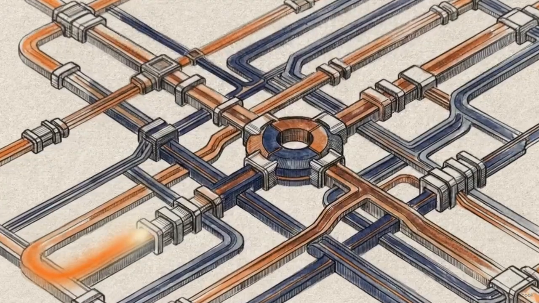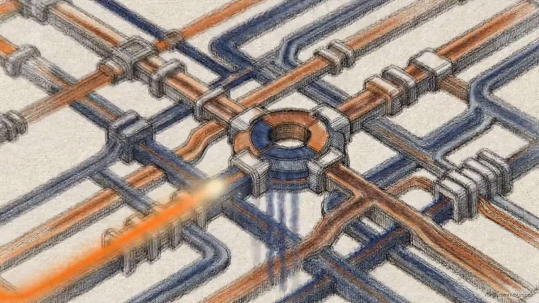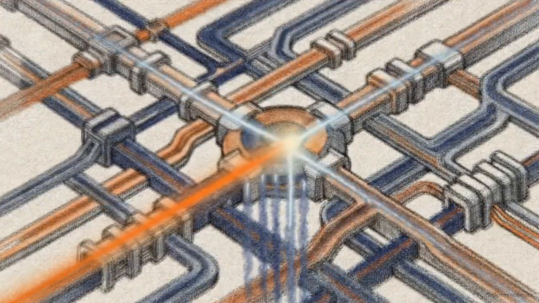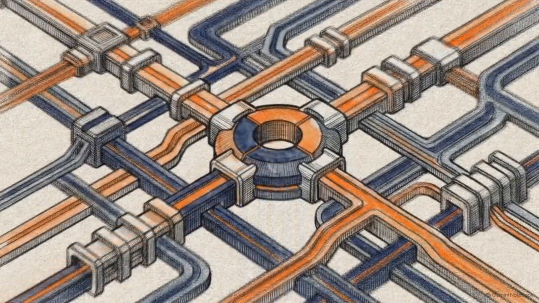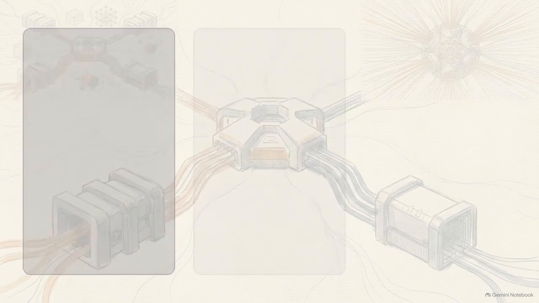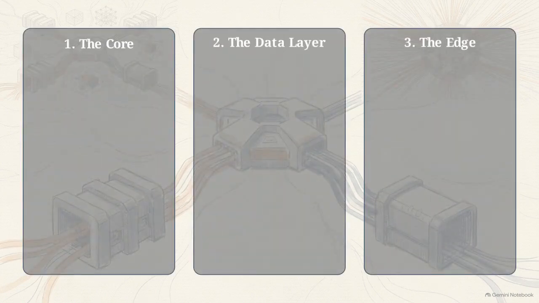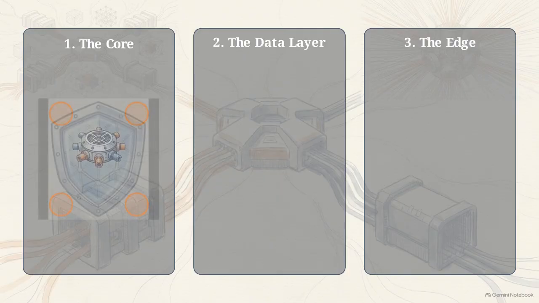Look back at where we started. That fragile, tangled web of intermediate cloud resources has been entirely replaced by a fully realized enterprise architecture. This completed topological map visually defines the 3 distinct phases of a cloud architect's journey. We have divided the environment into 3 zones: the core, the data layer, and the edge.